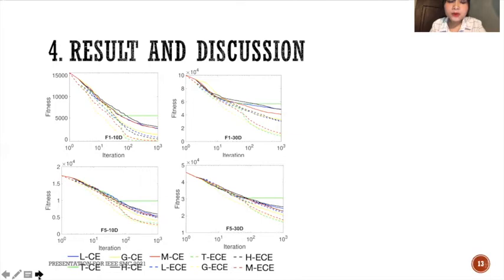the algorithm using the elite strategy escapes from the local optimum and gets better results at the end compared to the one without elitism. It appears that the convergence speed of the chaotic evolution algorithm slows down in some benchmark functions, especially for the one using the Tent map.